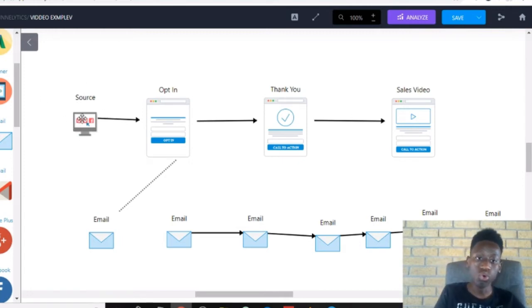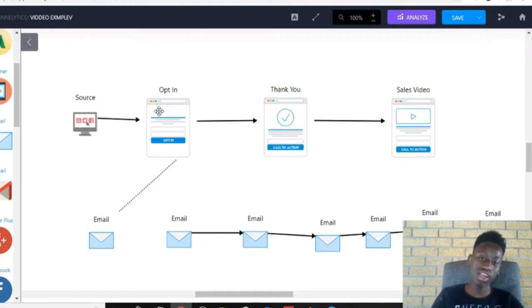So what we want to do is basically, here's our source, the one where we're getting traffic from. We are buying 100 clicks from Udemy. What people do is, from the 100 clicks they get, they send the click straight to the sales page, and people don't buy like that. So you want to put them in a sequence.